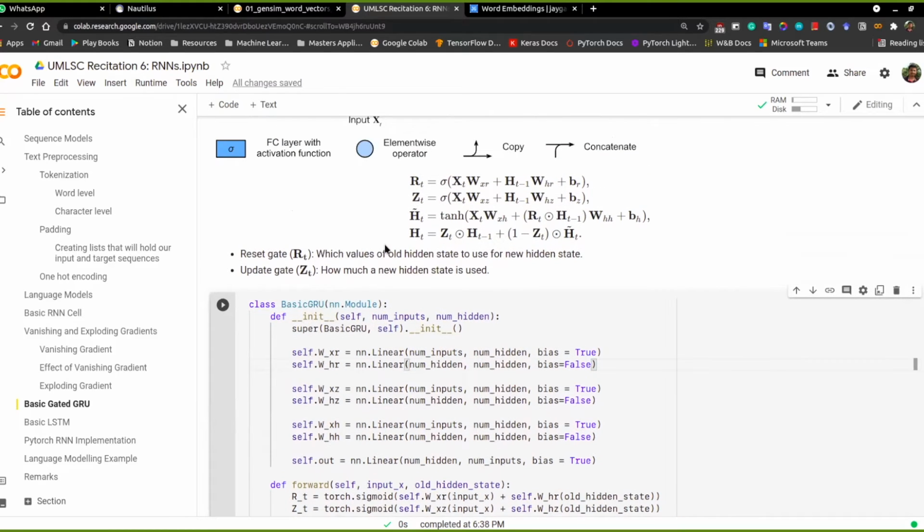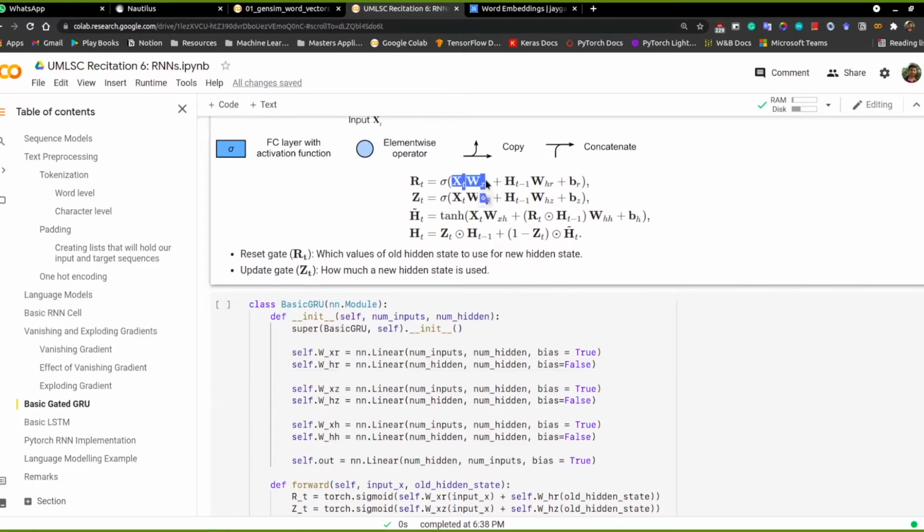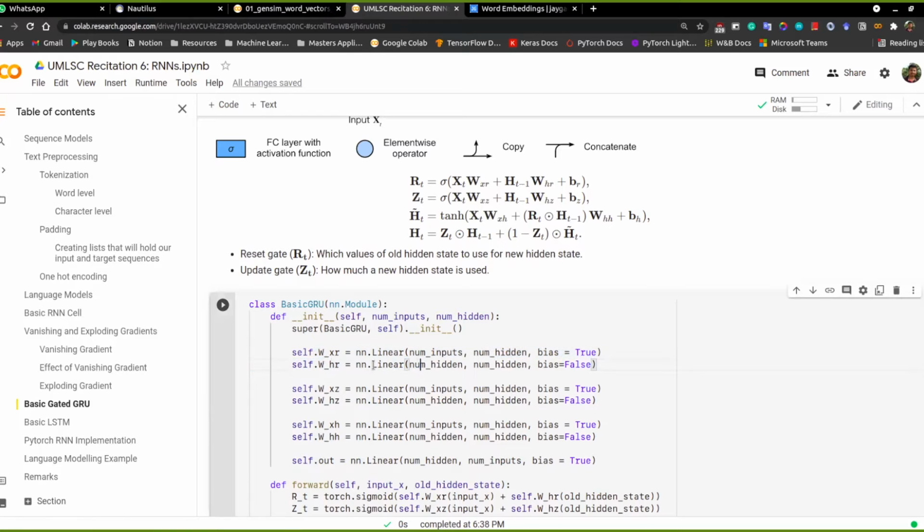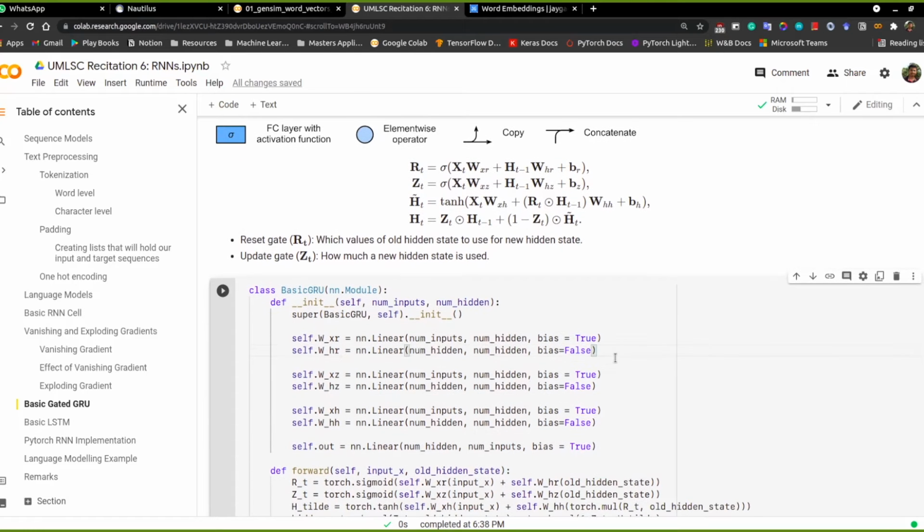So here what we do is we initialize the neural network, nn.linear. And here also, as said previously, there is only one bias, so we can have basically one network with bias and one without bias, or with zero bias. So here we initialize the same way, WXR and WHR. And we have the number of inputs as the size of the vocabulary, that is the one-hot encoding, and how many hidden units we should have, which basically decides what further propagates into the hidden layer. And we set bias to true for one of the networks and bias equal to false for the other. And similarly, we initialize the other networks as well.